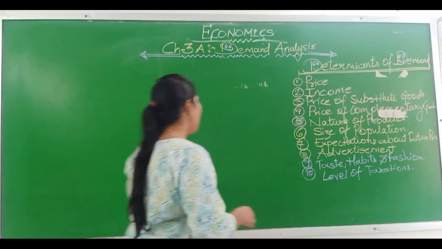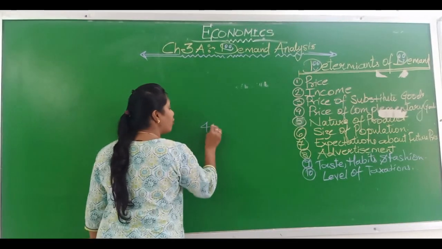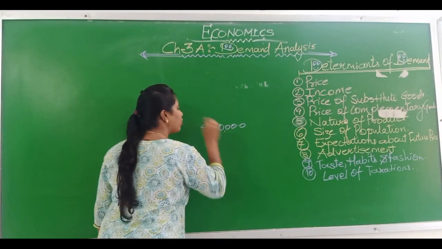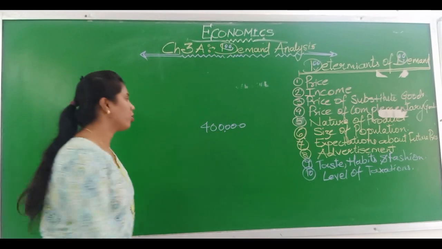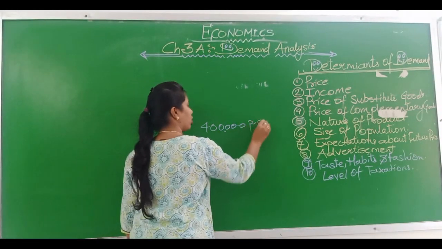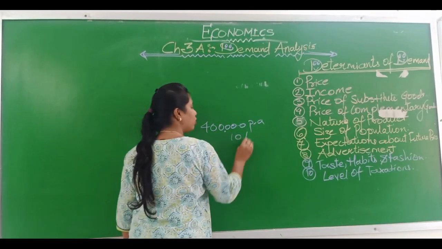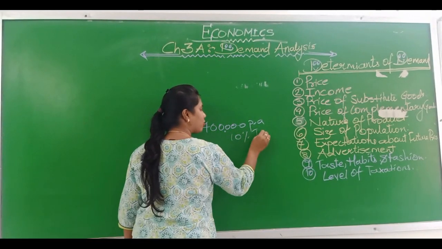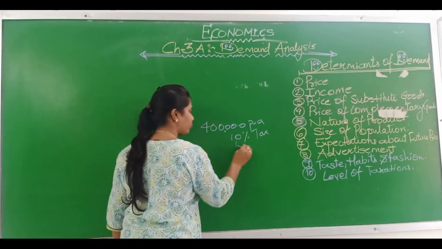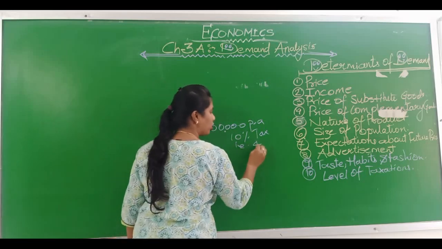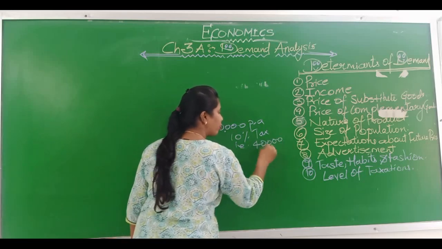For example, a person who is earning 4 lakh rupees per annum has to pay 10% tax. That is, 10% would be what? 40,000.